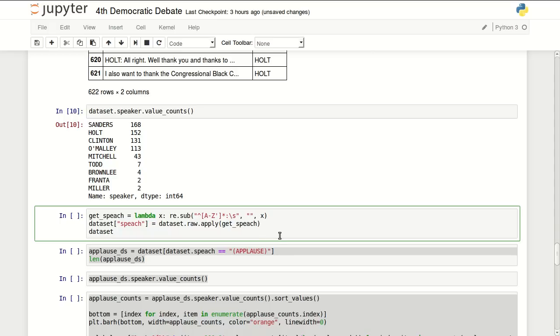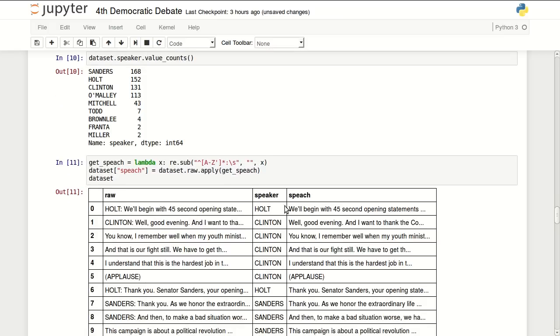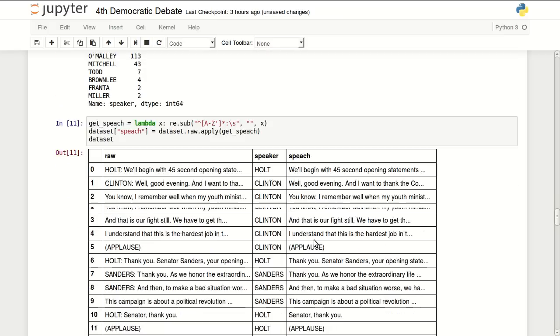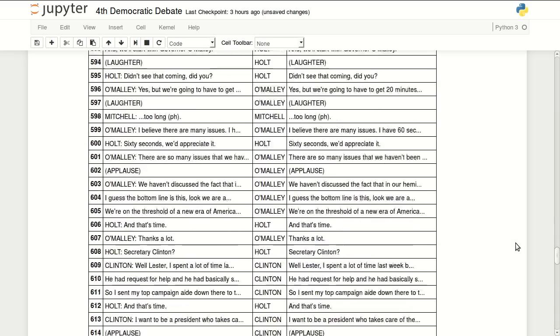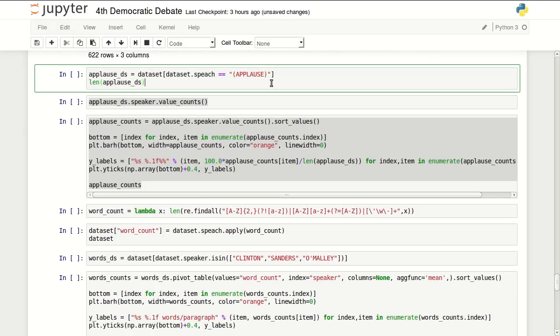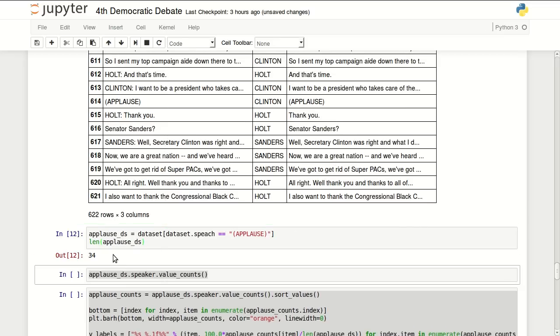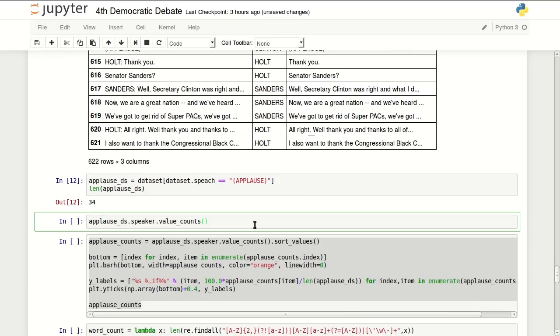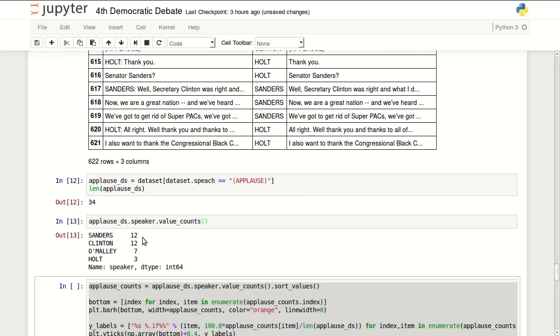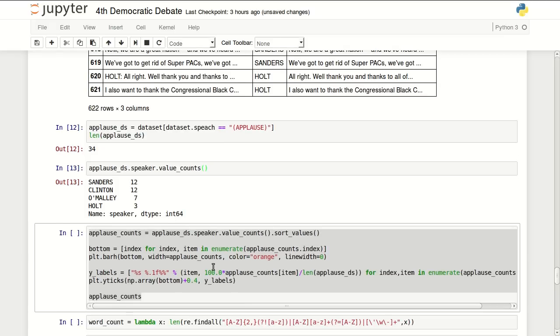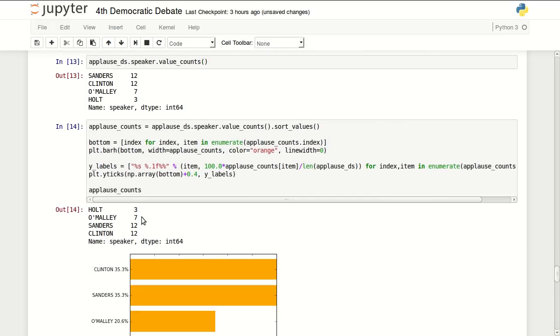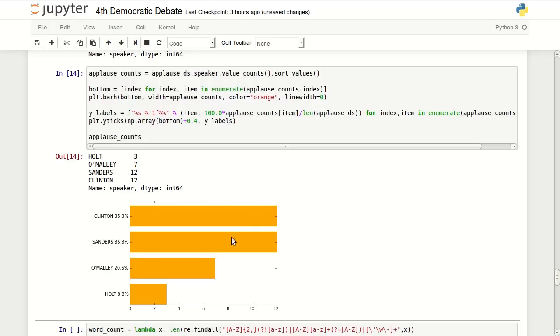I will be getting the rest of the speech. So in here I split out the names so I can get only the speech. I'm doing that also using a regular expression. An interesting thing, applause. So I will just do a quick count for how many times we had an applause. We had applause 34 times. And if I do a values count by speaker, I can see that Sanders and Clinton get the same number, 12 applause. Then O'Malley gets 7 and Holt gets 3, the moderator.